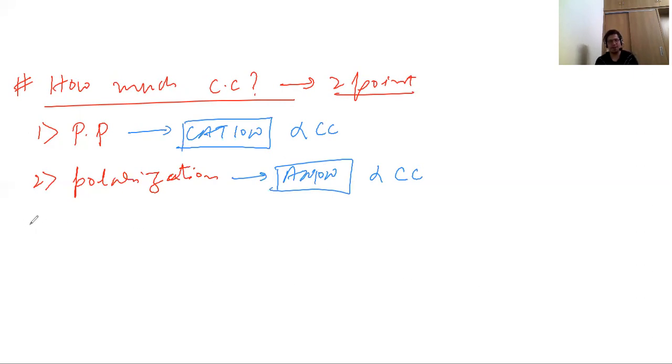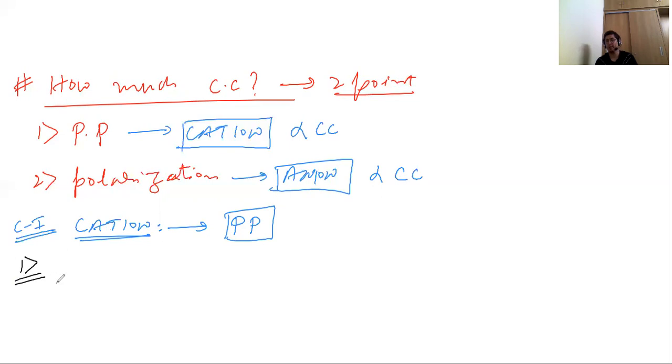Now, if I take case 1, I'm going into the rules now. Suppose I talk about cation. When we talk about cation, we have to talk about its polarizing power. Two things the books tell. I will tell you a third thing also, which is very important and frequently asked in JEE and CET.